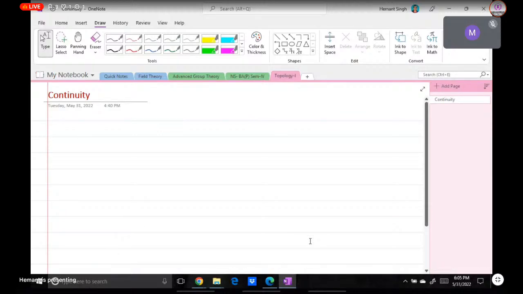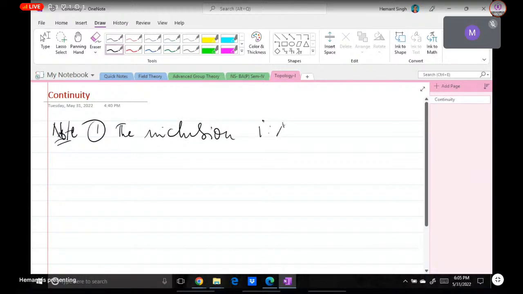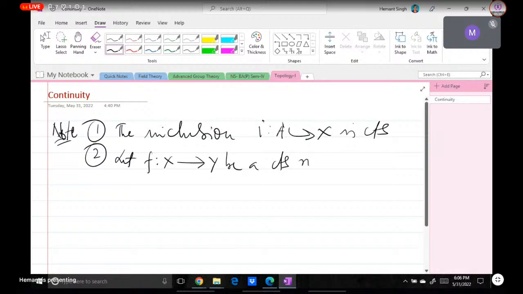So can you recall what we have done in last class? I think I have given you 2 notes to verify. Can you recall them? Yes, sir. Two remarks. First, the inclusion map from A to X is continuous. And the second remark I have given is: let f from X to Y be a continuous map.